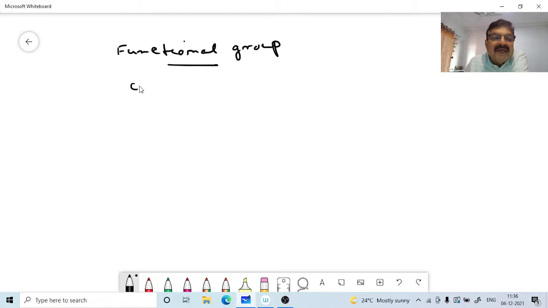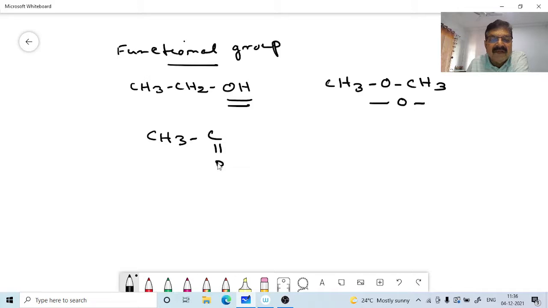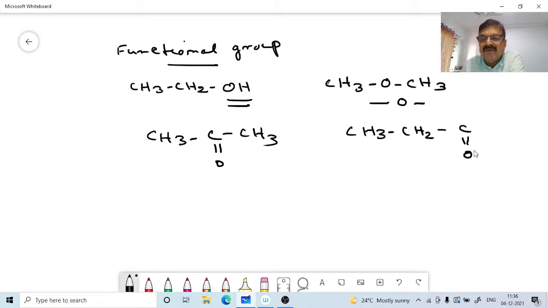For example, we can have ethanol, CH3, CH2, where the functional group is the OH group. Then we can have the same molecular formula where the functional group is the ether group, dimethyl ether. Now we can have acetone, the keto group. Then we can have CH3, CH2, CHO, that is the aldehyde group, propionaldehyde. Like this, we can have different functional groups here.